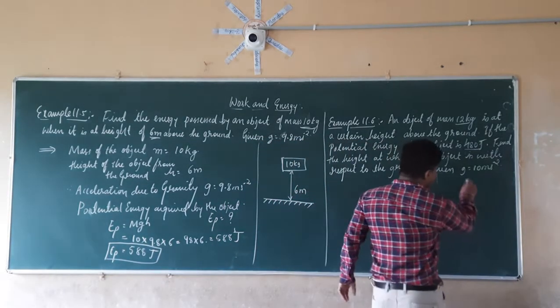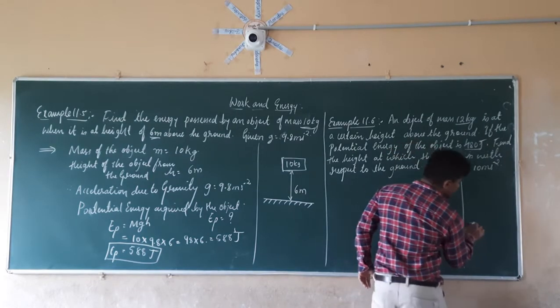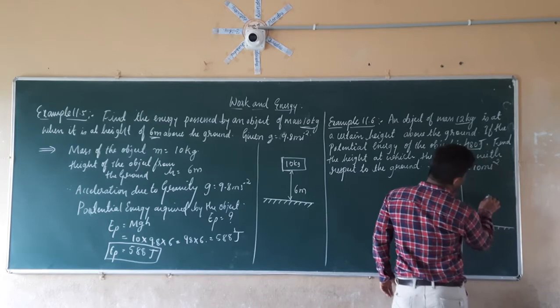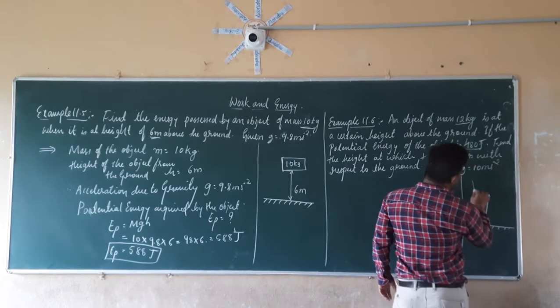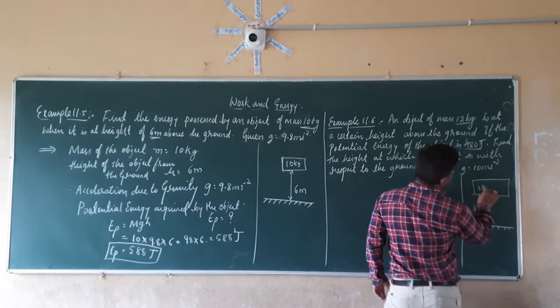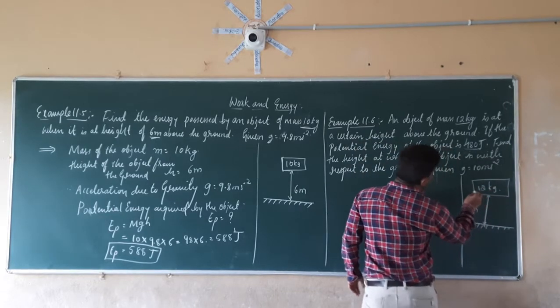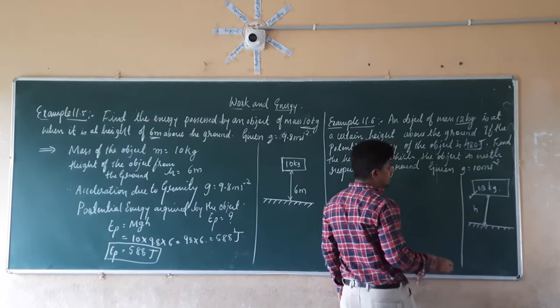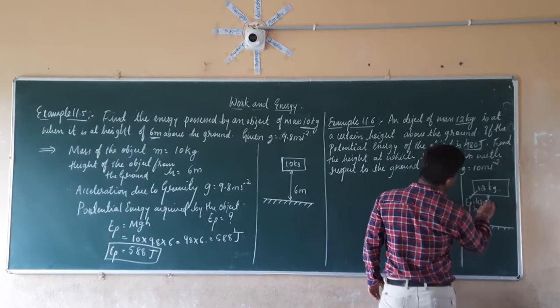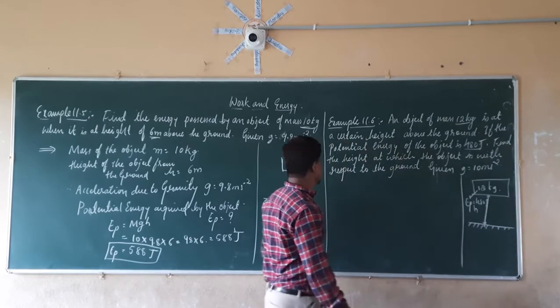So if you see here, this is the ground level. We are keeping the object at this height. That is nothing but here having the mass. How much mass is it having? 12 kg. So what will be the height of this object if the potential energy acquired by this object is equal to 480 joules?